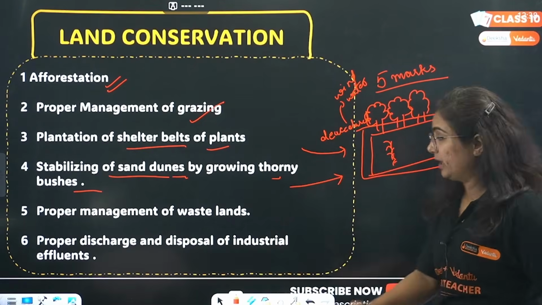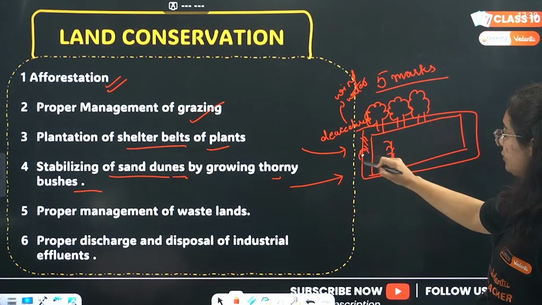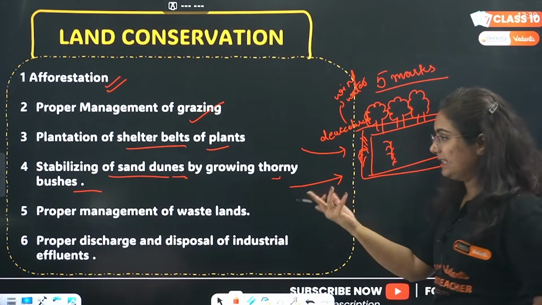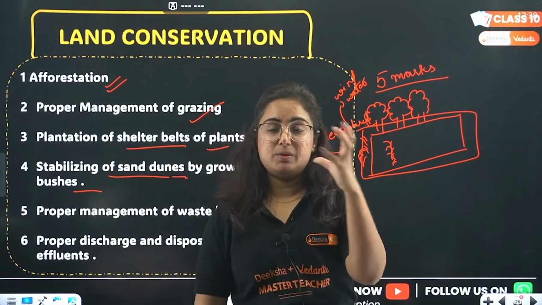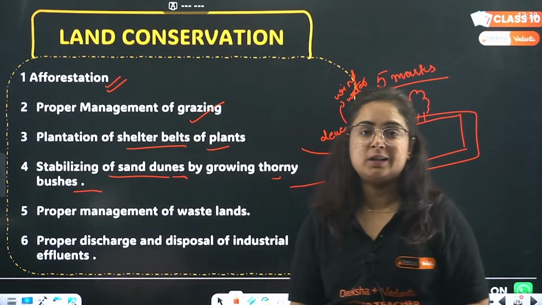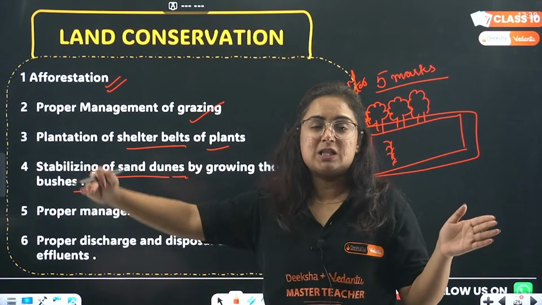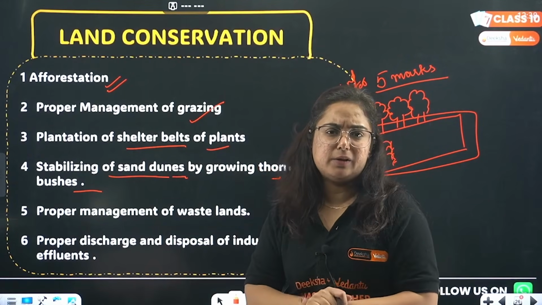One more thing you can do, beta, is that in place of trees you can grow thorny bushes here. Again, it stabilizes sand dunes. What are sand dunes, beta? The loose sediments of the sand that come along with the wind and get settled in certain other areas, forming small hills, actually affecting the land.